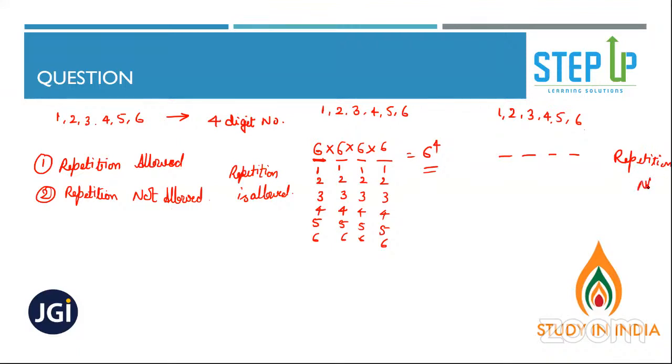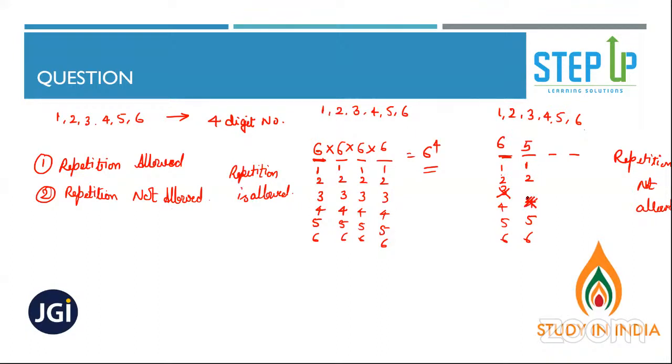Repetition not allowed. Yes, that's correct. Whoever answered, that's correct. Now, for this place, how many options do I have? 1, 2, 3, 4, 5, 6. I have 6 options. Now, let's say you have selected 3. So now for this place, you have 1, 2, 4, 5, 6, because 3 you have already selected, right, Sivani? So as you have already selected 3, now you have 5 options.